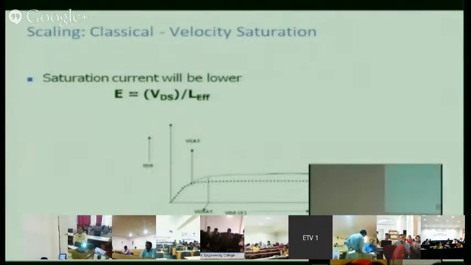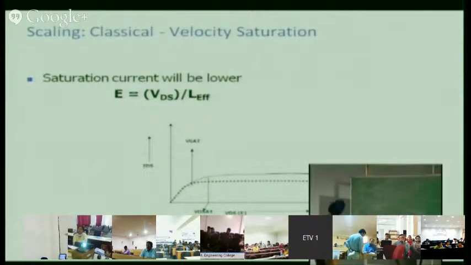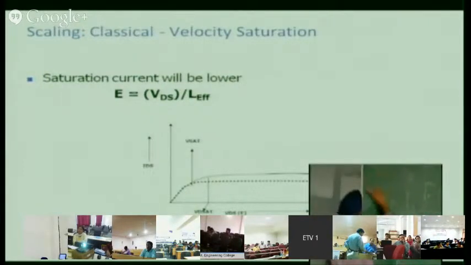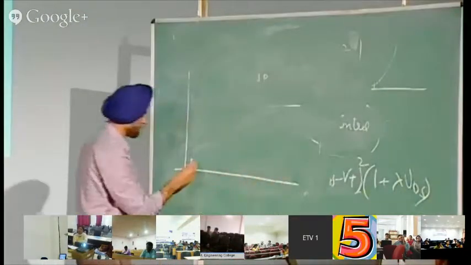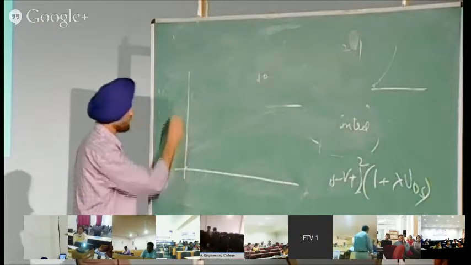If I explain this in the curve, there is a concept of VD sat. Now this is ID versus VDS. The graph is like this.